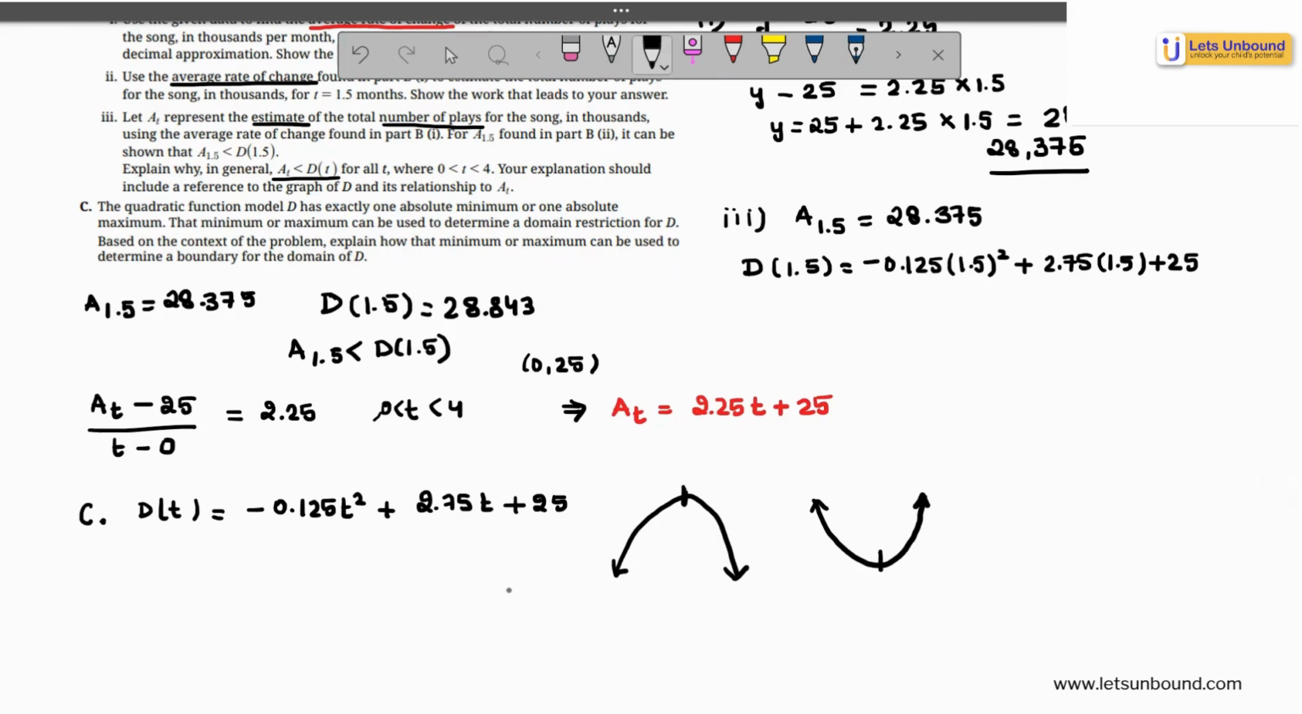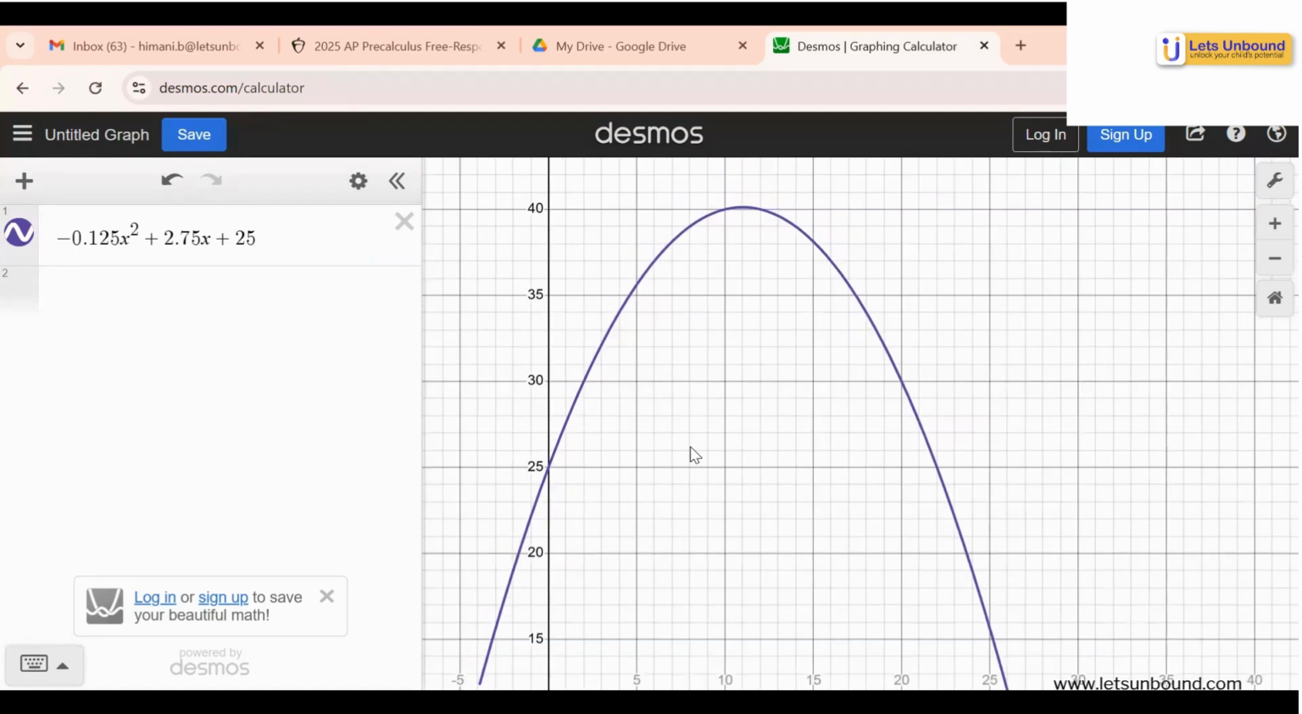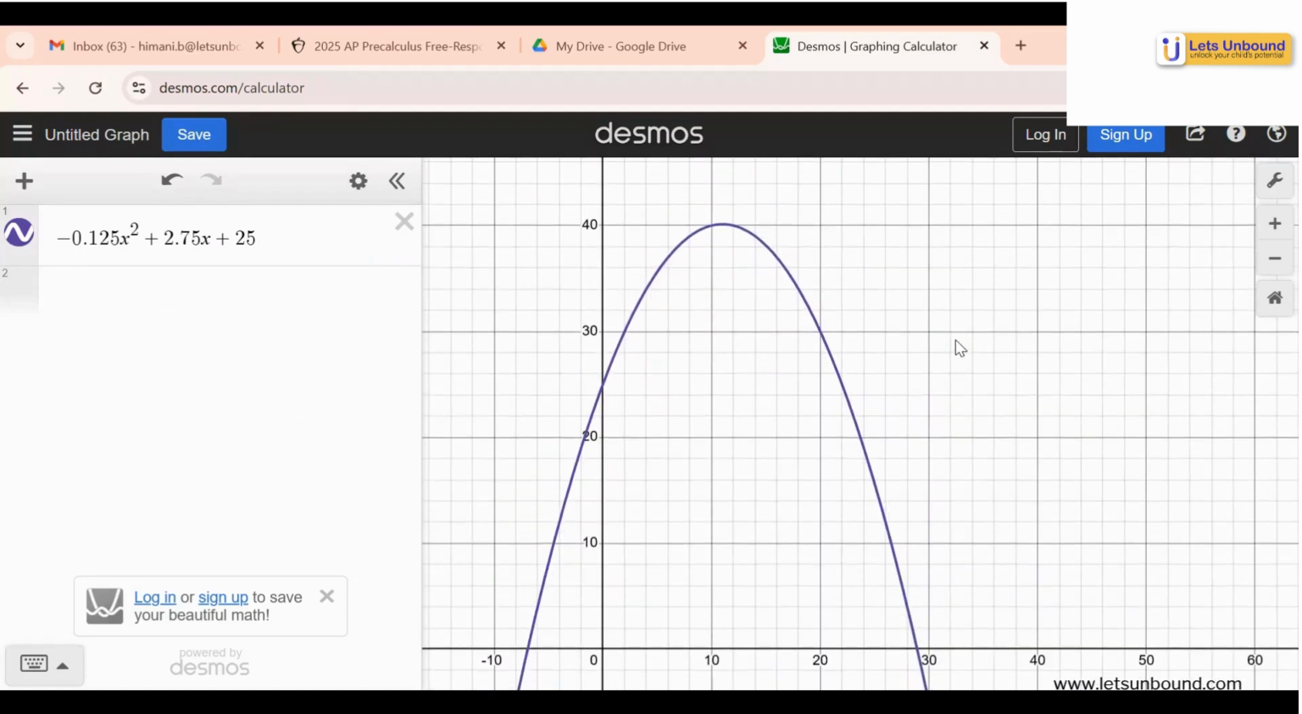Now it says the minimum or the maximum can be used to determine the domain restriction for D. Based on the context of the problem, can you explain how that minimum or maximum can be used to determine a boundary for the domain of D, right? So what they're trying to ask is how the absolute minimum or maximum will affect my domain. Now, I could say that okay, my domain is still here or maybe till here, but how would this impact the domain? Okay. Let's try and look at the graph of the model because that's really important. Now I'll remove the average rate of change line. If I look at the graph of this model, it's a quadratic, concave down as we said.